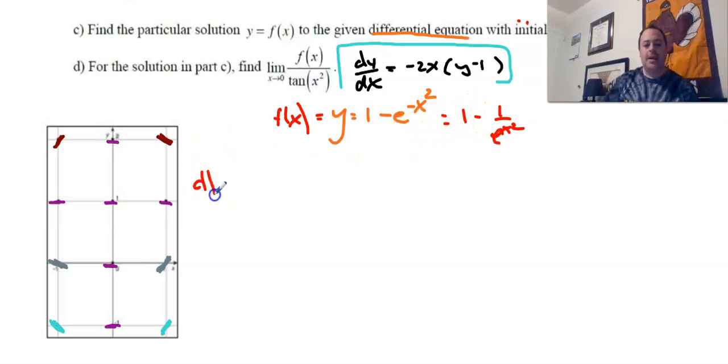So for part D, it's asking us to find the limit as x approaches 0 of our function. And so we're going to go ahead and write what our function is, all over tangent of x squared.